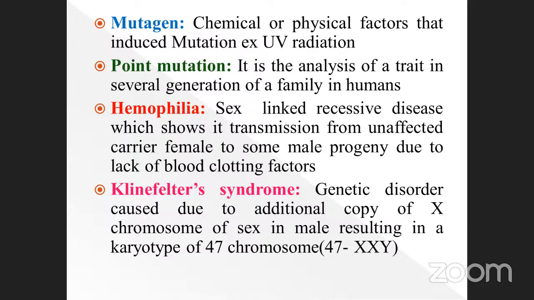The next one is called point mutation. What is a point mutation? It is an analysis of a triad in several generations of a family in humans. Point mutation takes place in any particular area, locus or nucleotide. That point is called point mutation; the mutation takes place at a point. This is also transferred from one generation to another. For example, in a human family, a particular point will be expressed over so many generations. That is very, very important.